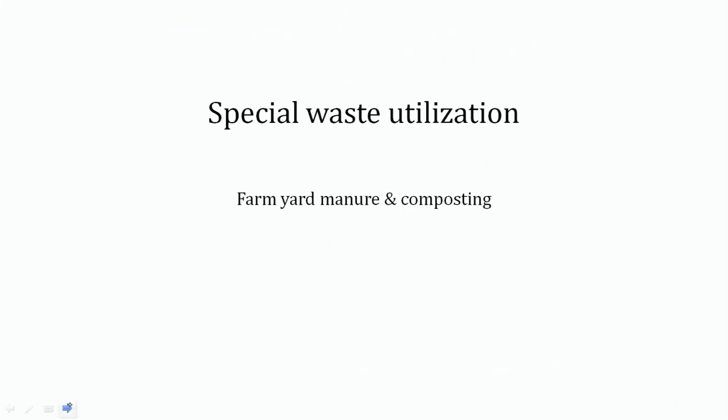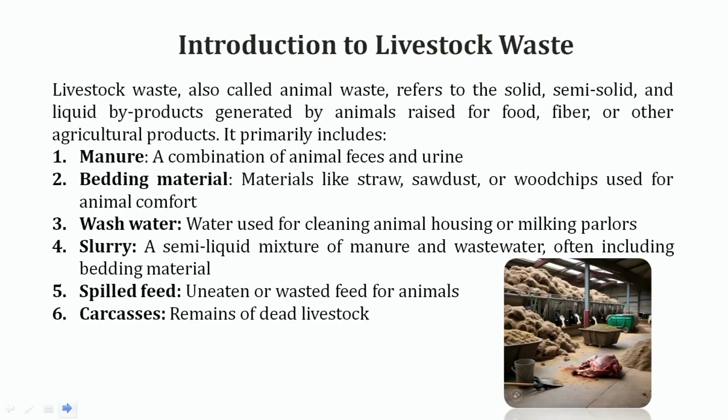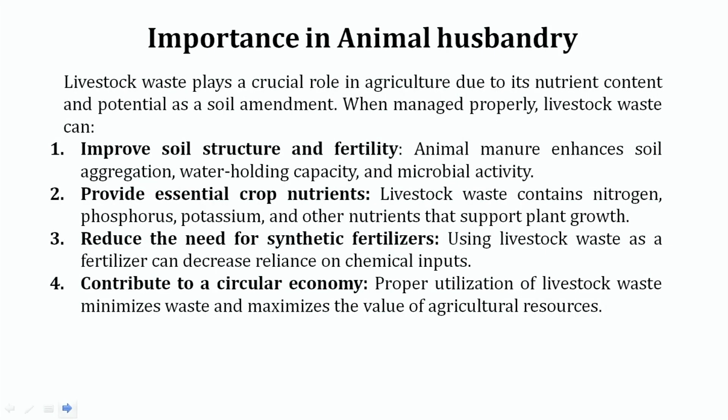In this topic, we will be dealing with the waste utilization of our livestock, which are domesticated animal species for the human benefits. Livestock waste, which is generally known as animal waste, refers to the solid, semi-solid and liquid byproducts generated by animals which are raised for food, fiber and other agricultural products. It primarily includes manure, bedding material, wash water, slurry, spilled feed and carcass. Carcasses are the dead bodies of our livestock through any disease or any natural calamities.